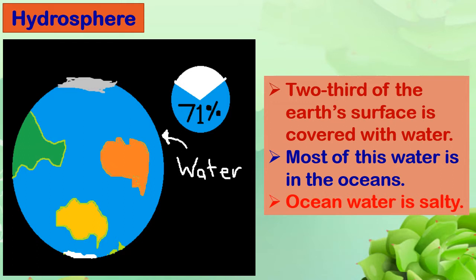Now ocean water is salty. Whenever you go to the beach and swim and all that, some of the water may go into your mouth. It is very salty. It is not fresh water. You cannot drink that water; you immediately spit it out because it is very salty.